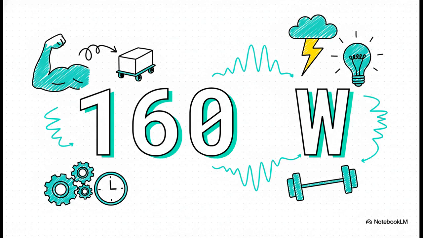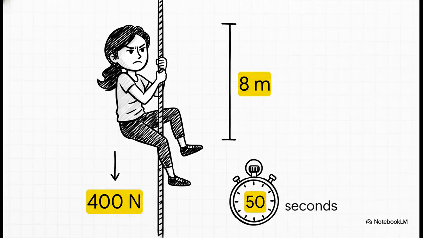Now we can find the power. The formula for power is work divided by time. So, power is 3,200 joules divided by 20 seconds, and our final answer is 160 watts. Now let's look at the second part of the problem. There is another girl, Girl B. Her weight is also 400 newtons, and she climbs the same height of 8 meters. So she does the same amount of work. But notice she is slower. She takes 50 seconds. So what is her power?